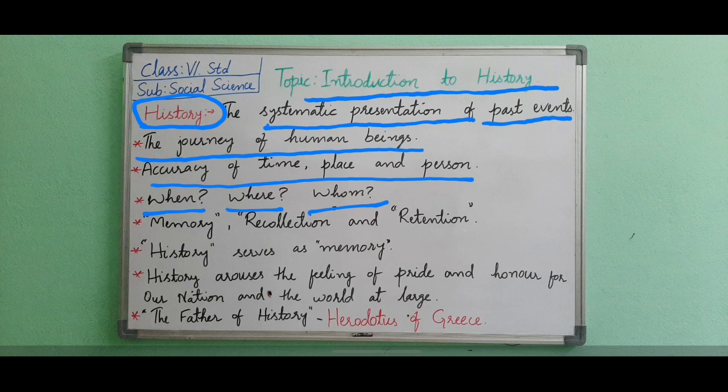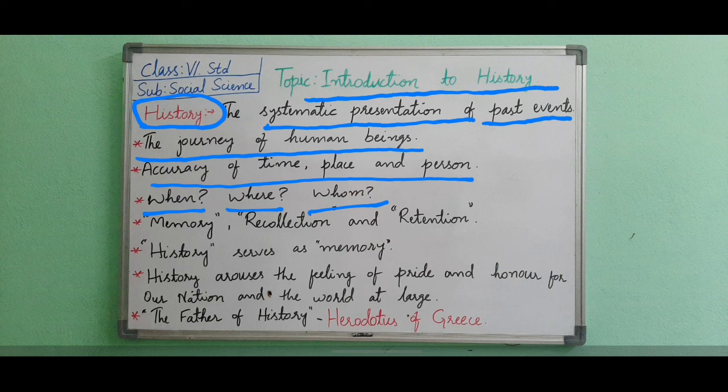हमको हिस्ट्री में इन सब चीज़ों के बारे में करेक्टली नॉलेज मिल रहा है, यानी कि when, where, whom, these things, it is called history. If these things are not there, then it is going to be called only a story. अगर कुछ भी इसमें आपको कब हुआ, कहाँ पे हुआ नहीं मालूम, then at that time it is going to be called a story. And when we come to know when it happened, to whom it happened, where it happened, at that time we can say it is history.